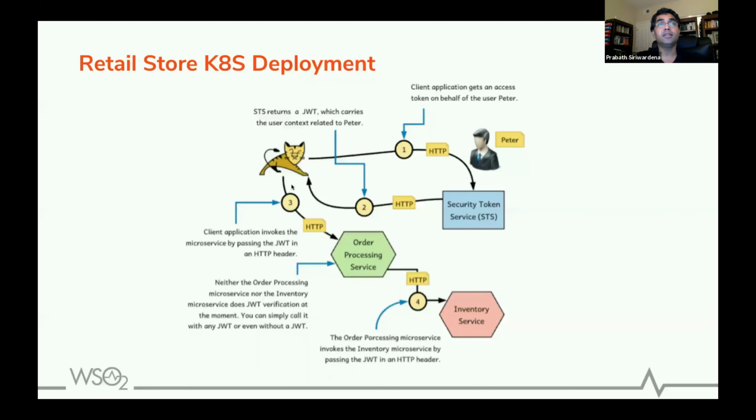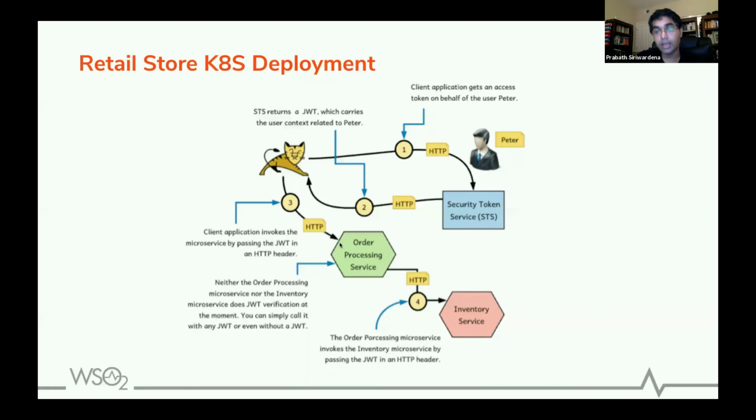The use case is a user logs into the web application. I'm not using a web app, but just a simple curl client. Somehow the curl client will authenticate to the web app using the security token service, and you will get a JWT which represents the application as well as the user to the application. Now the application will use that token to invoke the order processing microservice.